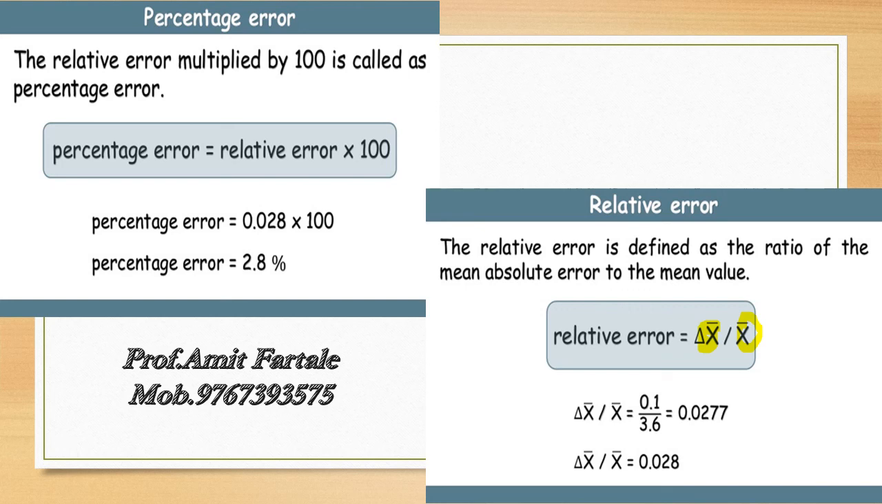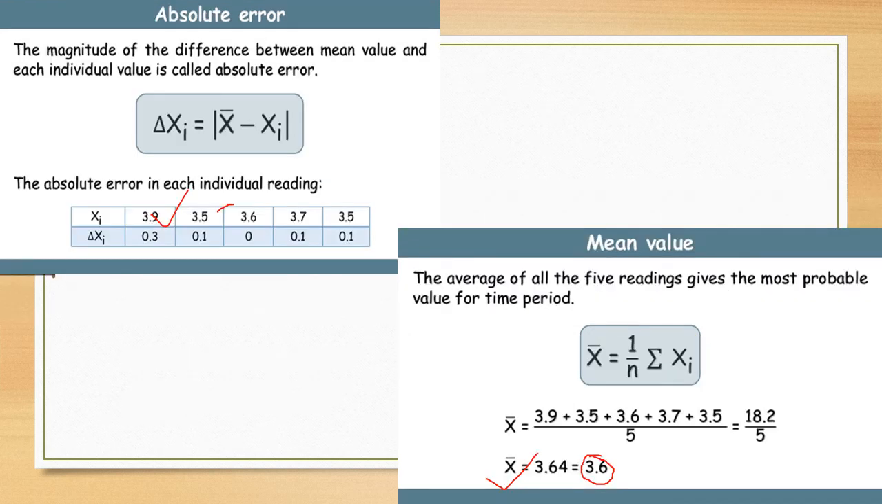What is the definition of relative error? Delta x bar upon x bar. Delta x bar means the mean absolute error, and x bar means the mean value. Relative error is defined as mean absolute error to the mean value. So 0.1 upon 3.6 is equal to 0.0277. This is the relative error.